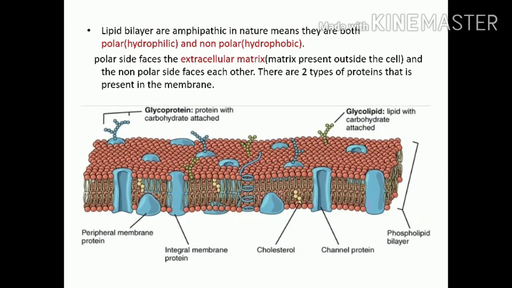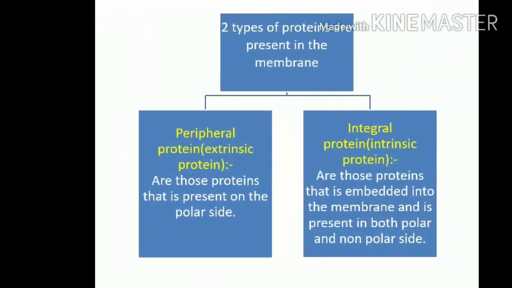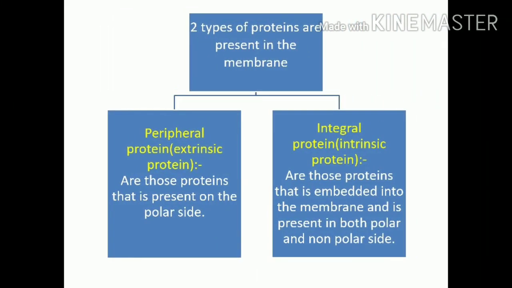Lipid bilayers are amphipathic in nature, means they are both polar, that is hydrophilic, means water loving, and non-polar, that is hydrophobic, that is water repellent. Now the polar side faces the extracellular matrix that is present outside the cell, and the non-polar sides face each other. Now the peripheral proteins are those proteins that are present on the polar side, and the integral proteins are those proteins that are embedded in the membrane and present on both polar and non-polar sides.